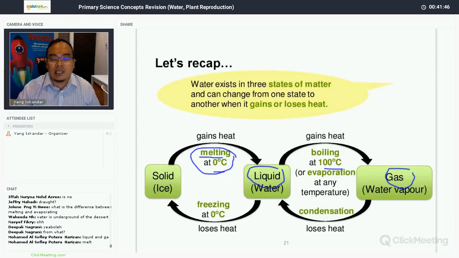So for example, taking the example of ice just now, if you put ice on the table, it will start to melt. Now after some time, after it has melted into liquid, now if you continue to leave it there, the liquid will disappear, right? Now why the liquid disappear? Because it has evaporated into what? Into water vapor. Okay.